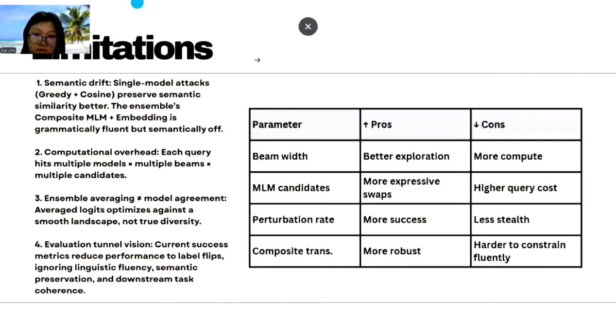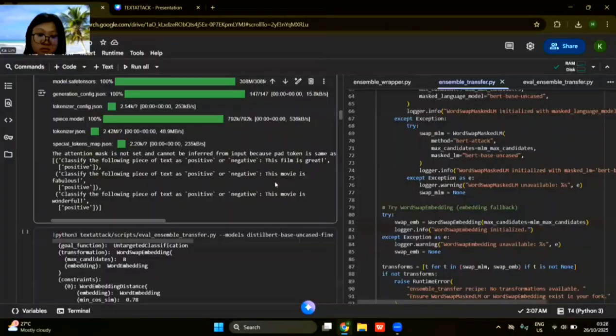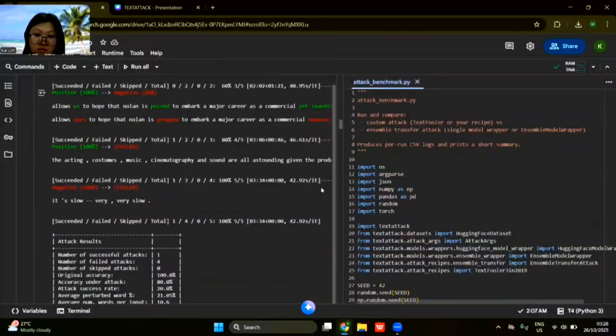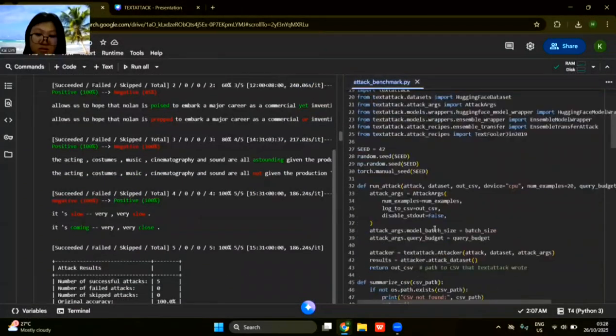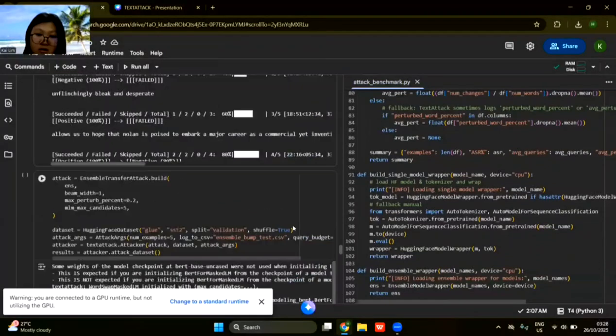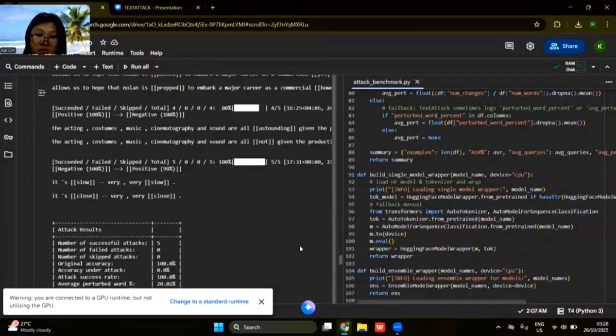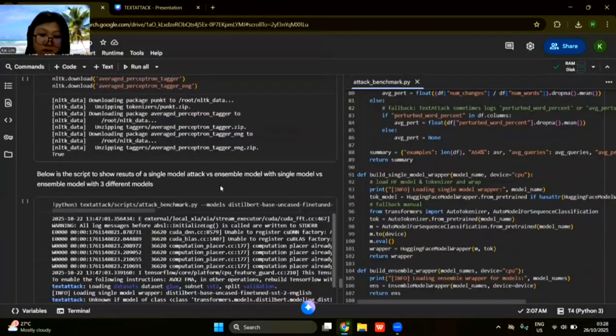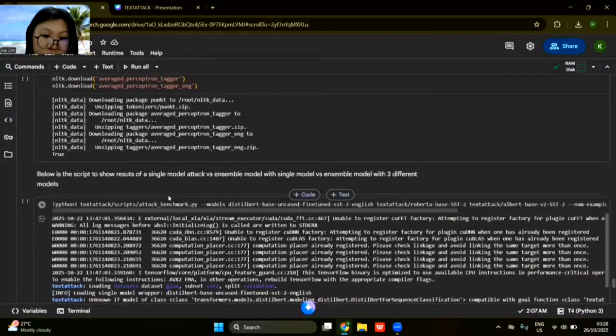So I'll give an example from the code. From the script attack benchmark, I tried it on certain tests, showing the result of a single model attack versus an ensemble model with 3 different models.